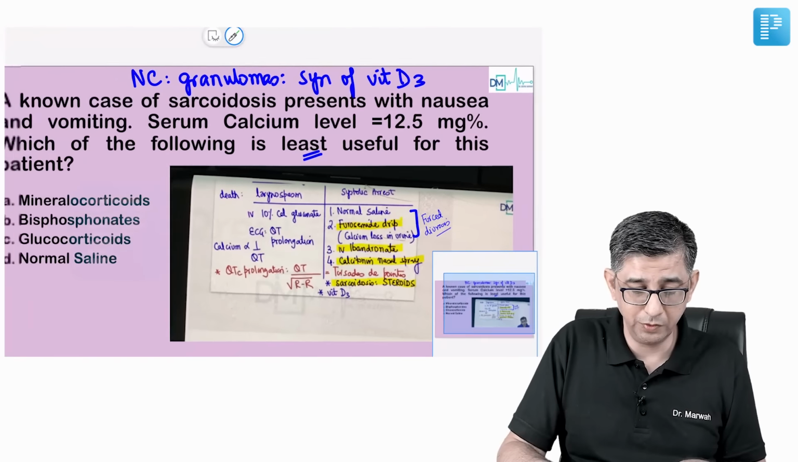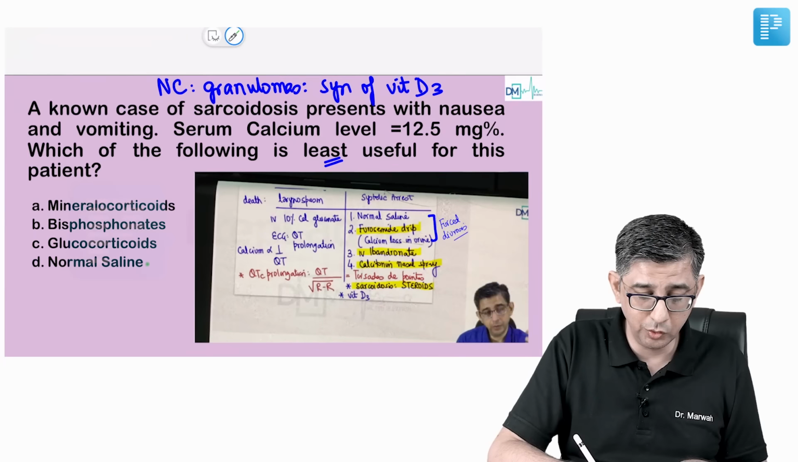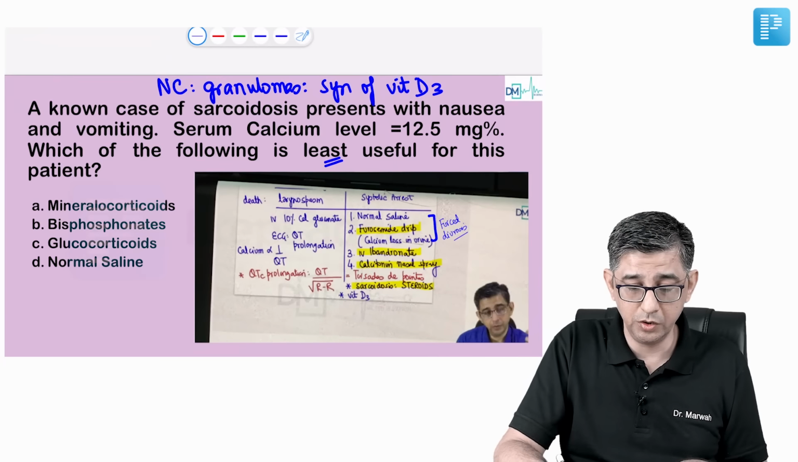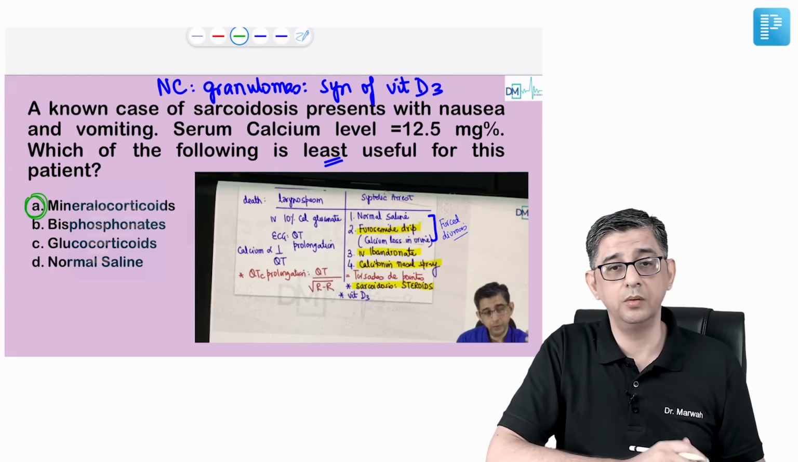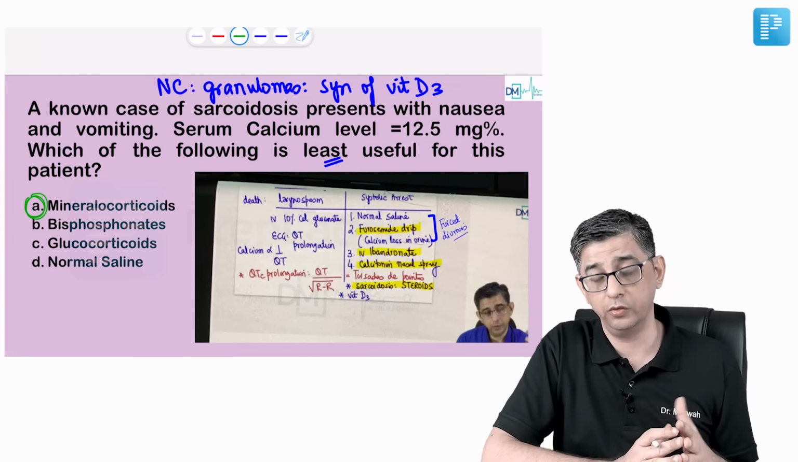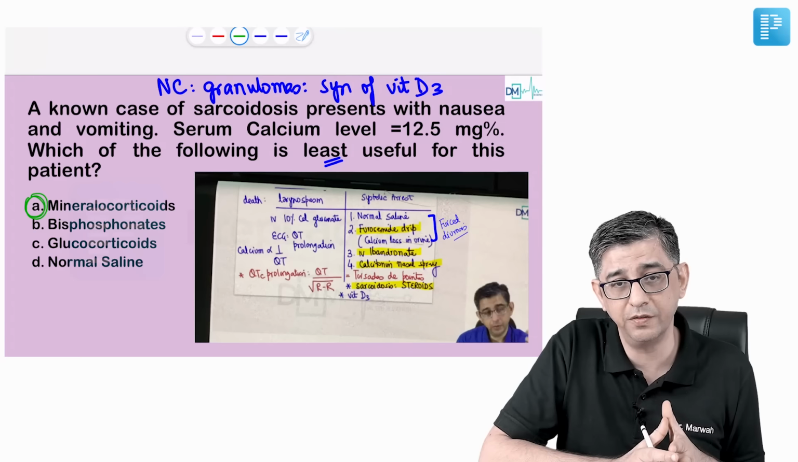Coming back to the options of this question, he said which of the following is least useful. So I'm definitely going to use normal saline, I'm going to use steroids, I'm going to use bisphosphonates, but there is no role of mineralocorticoids anyway. I mean, mineralocorticoids means like fludrocortisone. So we do not use fludrocortisone. Fludrocortisone is what we use in Addison disease, where there is a mineralocorticoid deficiency.